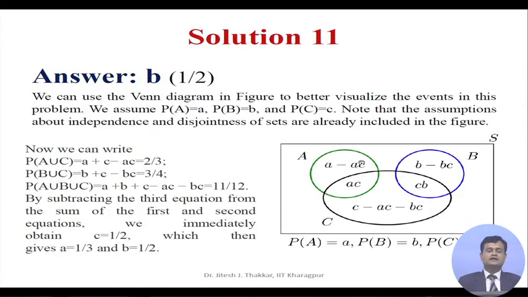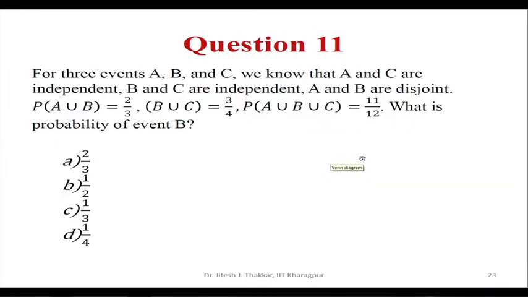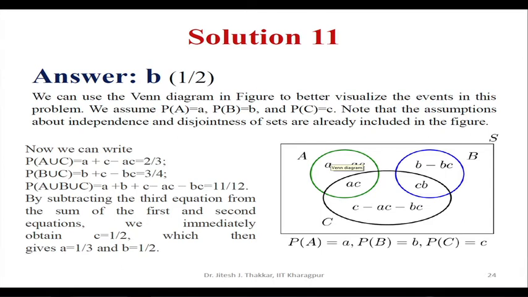The solution is explained here. The correct answer is B, 1 by 2. In order to simplify and understand the given problem better, we can draw the Venn diagram. You can see on the right-hand side there is circle A, circle B and circle C. There is A intersection C and B intersection C, but if you look at the problem, A and B are disjoint. So, we can say that probability of A union C is given as A plus C minus AC, equal